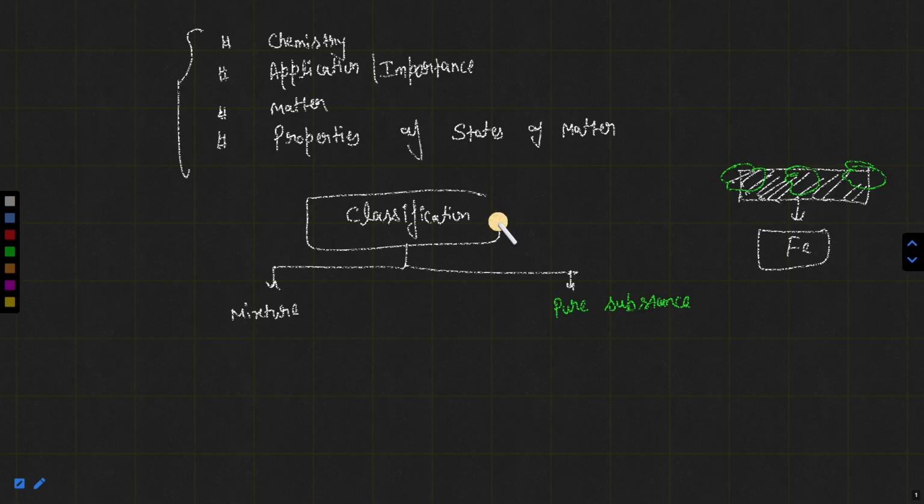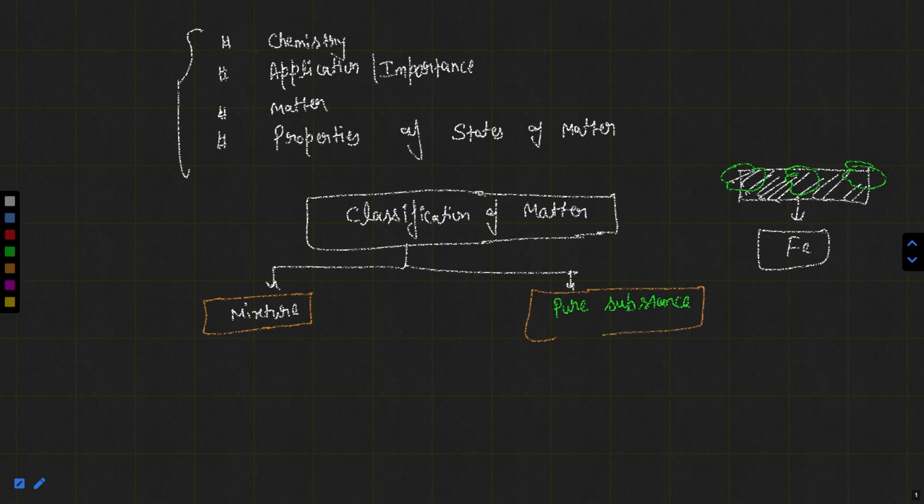This is the classification of matter. First is mixture and second is pure substance.